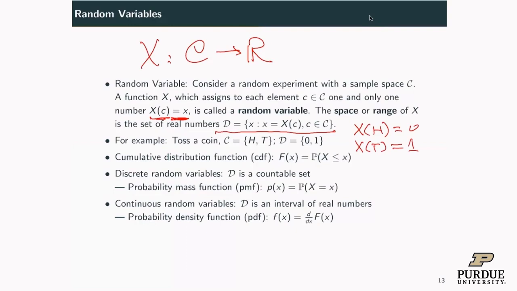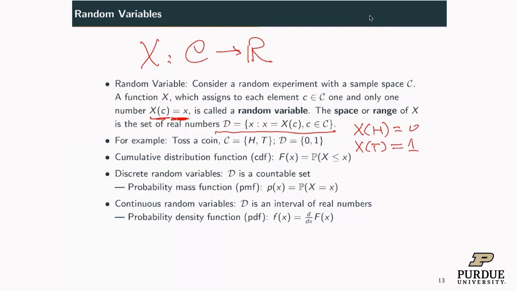You can talk about the probability. For example, what's the probability this random variable is 0? This is a chance. This is the chance when you get H, head. So it's half if it's a fair coin. So this is how you can define the probability related to this random variable.